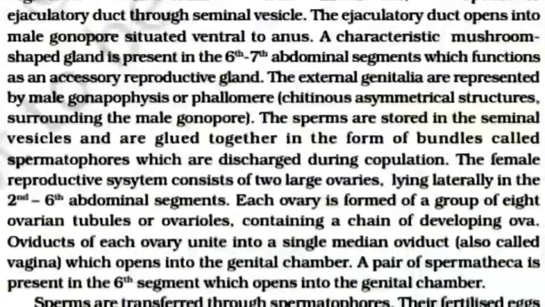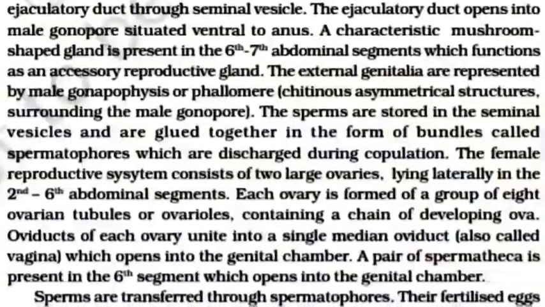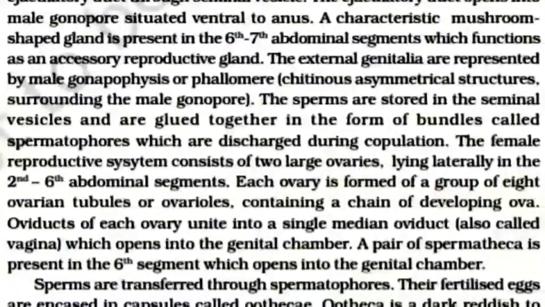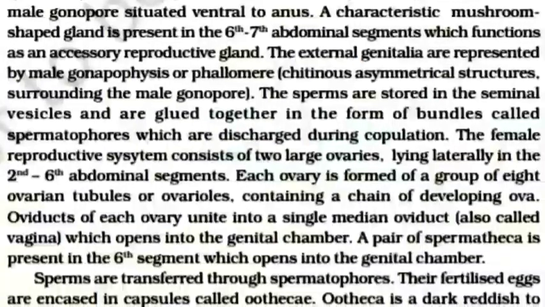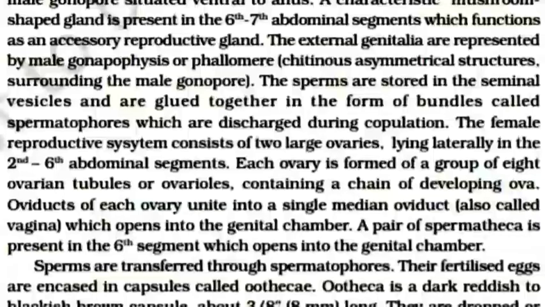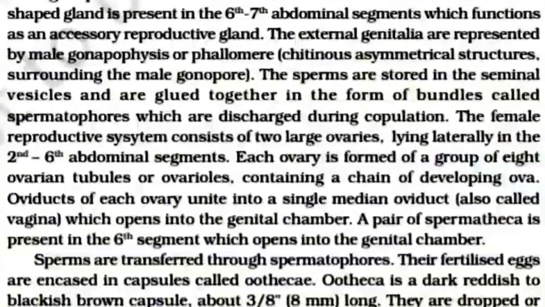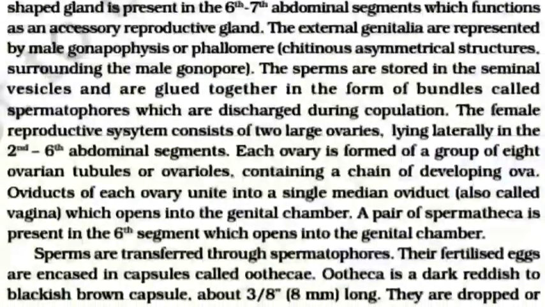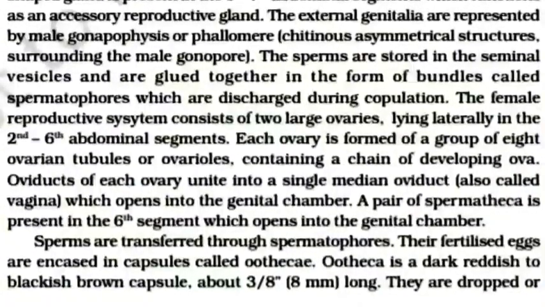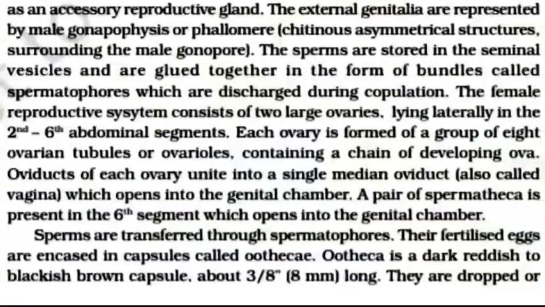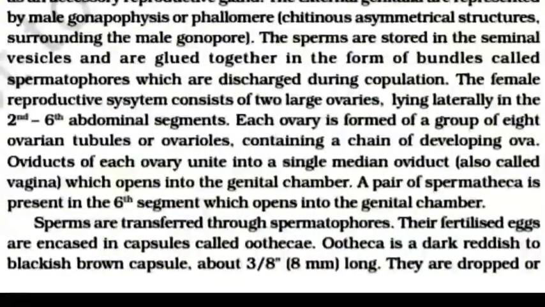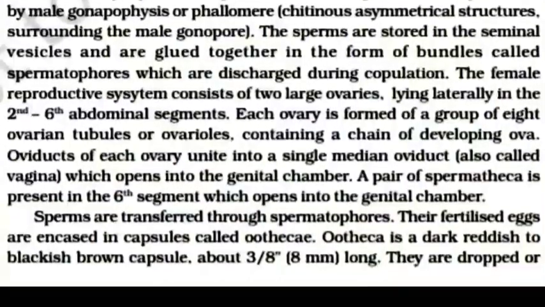The female reproductive system consists of two large ovaries lying laterally in the second to sixth abdominal segments. Each ovary is formed of a group of 8 ovarian tubules or ovarioles containing a chain of developing ova. The oviducts of each ovary unite into a single median oviduct, also called vagina, which opens into the genital chamber.